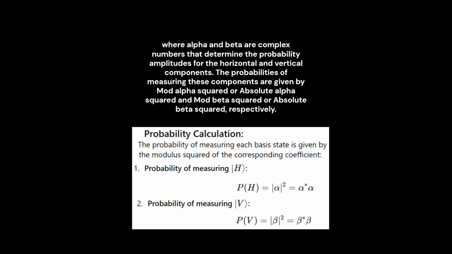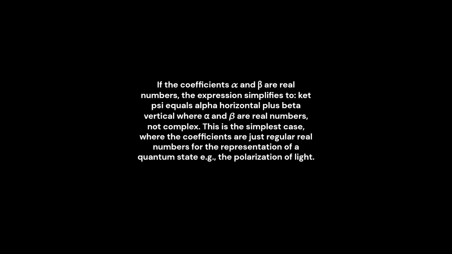If the coefficients α and β are real numbers, the expression simplifies to |ψ⟩ = α|H⟩ + β|V⟩, where α and β are real numbers, not complex. This is the simplest case, where the coefficients are just regular real numbers for the representation of a quantum state, e.g., the polarization of light.